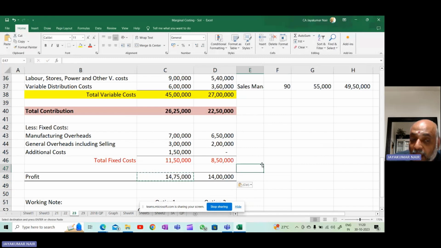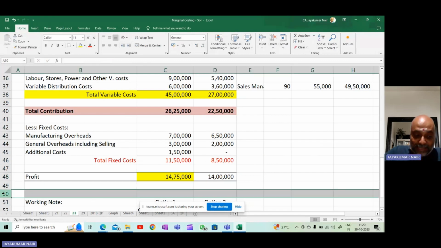Now, which gives you higher profit? So general manager's suggestion gives you higher profit. Therefore, you will accept.